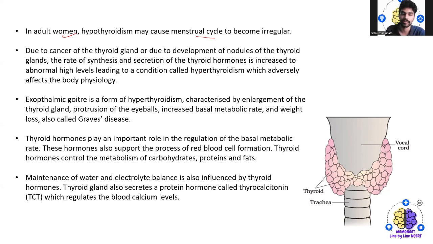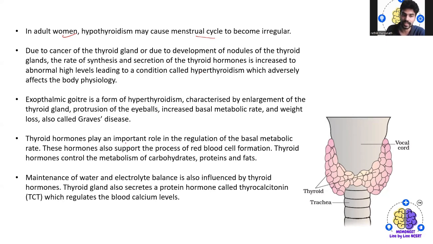Then exophthalmic goiter is a form of hyperthyroidism characterized by enlargement of the thyroid gland, protrusion of the eyeball, increase in the basal metabolic rate, and weight loss, also called Graves' disease.